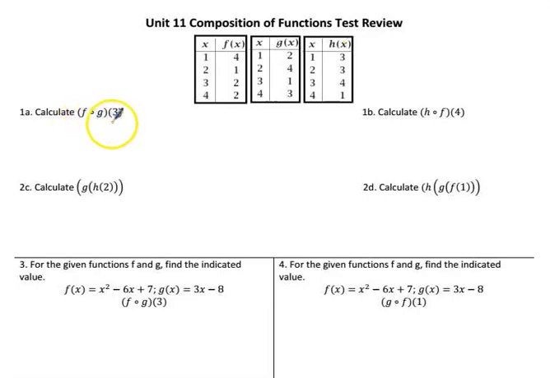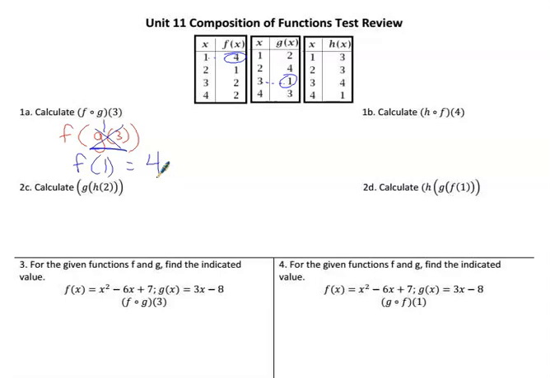Looking at number 1a, when you see f open circle g of 3, that means f of g of 3. To work this problem, we have to find out what g of 3 is. So we go to g and go to 3, and we get 1. So g of 3 is 1. So the answer to this question is what we get whenever we go to f of 1. Well, f of 1 is 4.